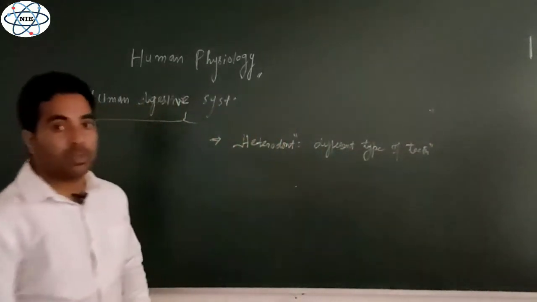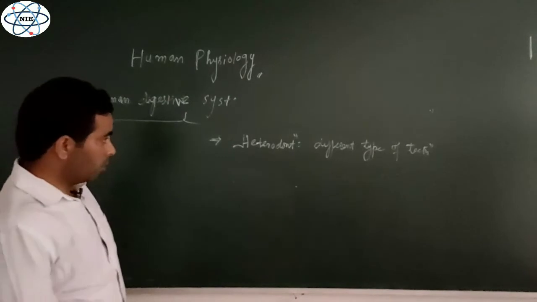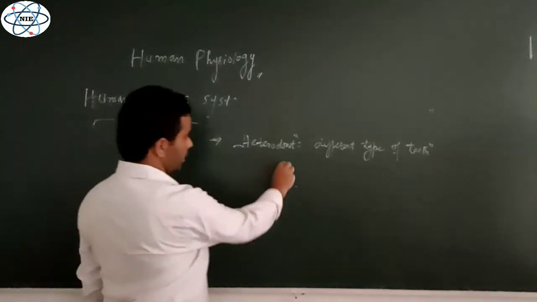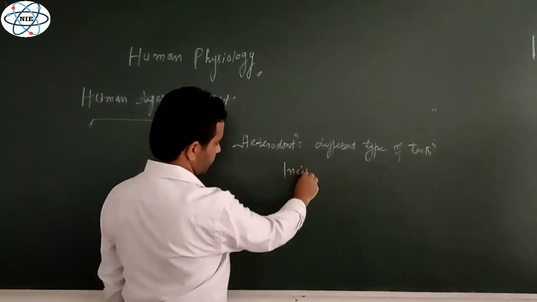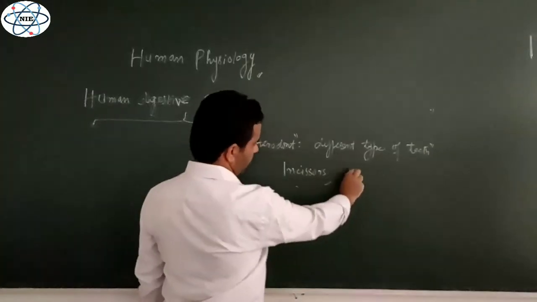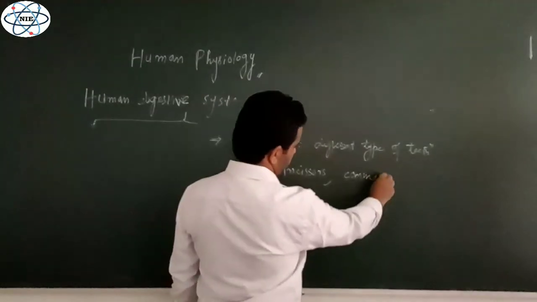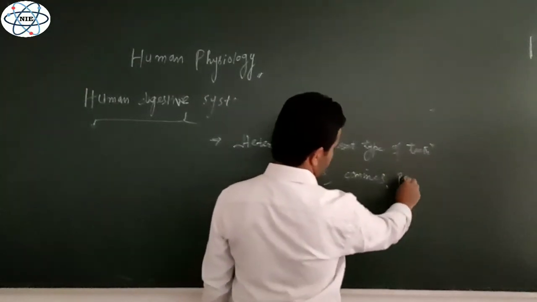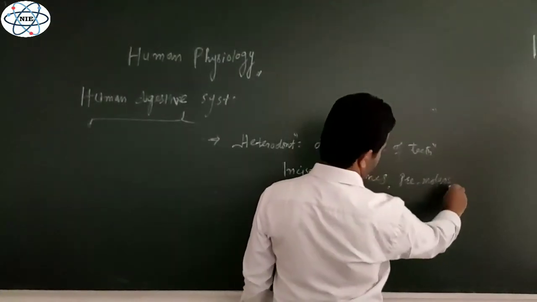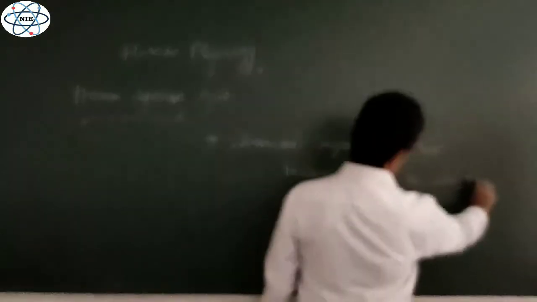And you know that there are 4 types of teeth in the oral cavity. The first is incisors. Then we have the canines. Then we have the premolars, and lastly we have the molars.